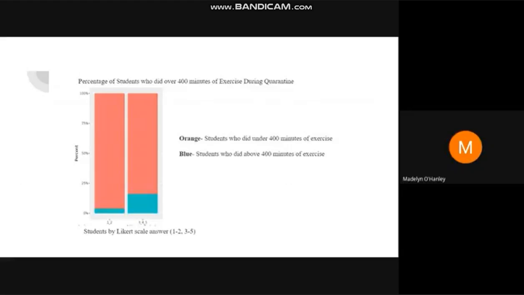Testing our null hypothesis, based on the p-value 0.2096, we have failed to reject the null hypothesis. We can conclude that those who answered higher on the scale are more likely to do more than 400 minutes of exercise after quarantine has ended. Having a confidence interval of 0.2049 and 0.1131 for our data, and our t-score was found to be negative 1.6292.